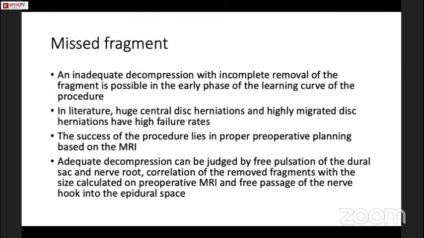The missed fragment. Inadequate decompression with incomplete removal of the fragment is possible in the early phase of the learning curve of the procedure. In literature, huge central disc herniations and highly migrated disc herniations have high failure rates. The success of the procedure lies in proper preoperative planning based on the MRI. Adequate decompression can be judged by the free pulsation of the dural sac and the nerve root, the correlation of the removed fragment with the size calculated on preoperative MRI, and free passage of the nerve hook into the epidural space.